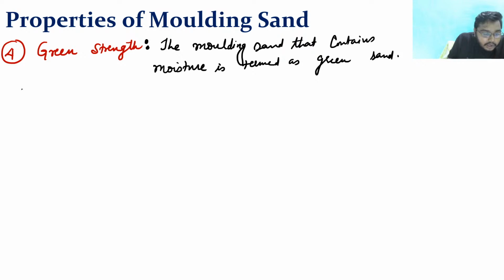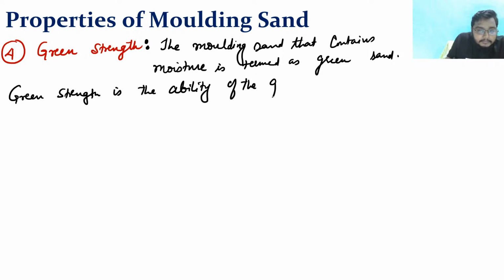So now, green strength is the ability of a green sand to retain the shape of the constructed mold.